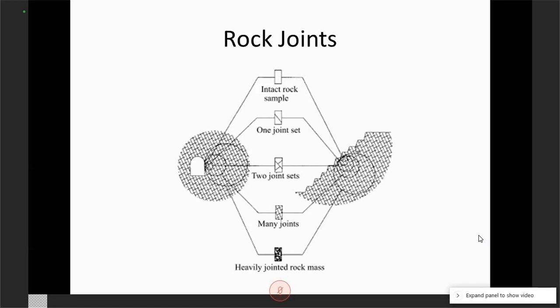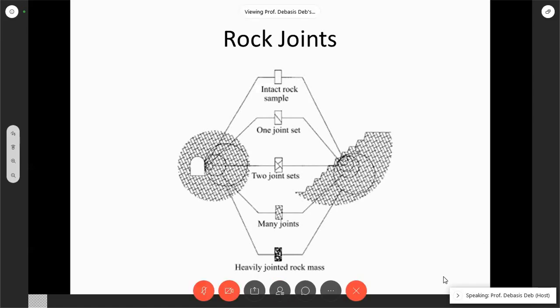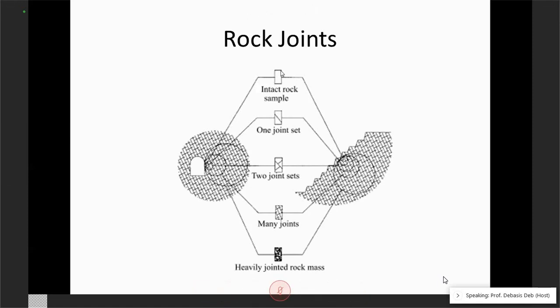then can we apply the stress-strain relationship which we have learned, where stress is related to strain with a matrix D, the constitutive matrix? Is this valid? This is the main question. We know this is valid for the intact rock, but whether it is valid for this or this, the answer obviously is no. It will be only valid for this one, and all others are not valid.